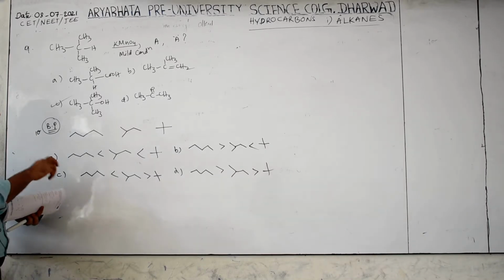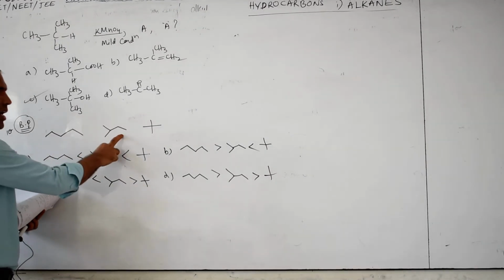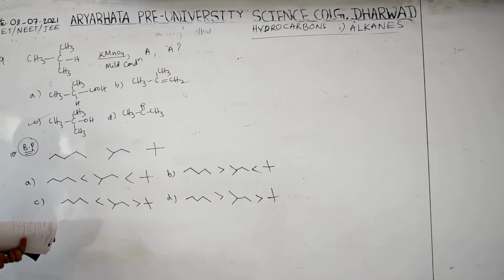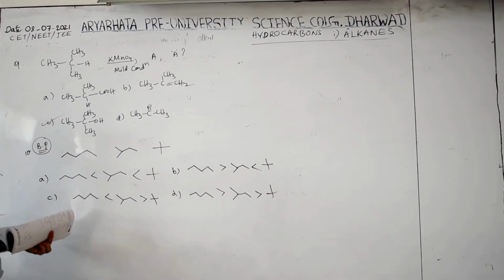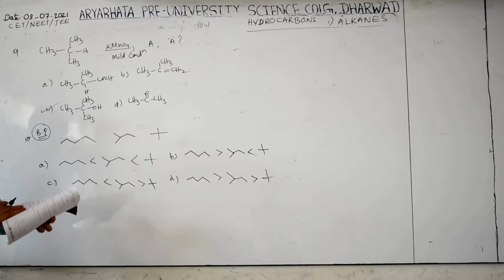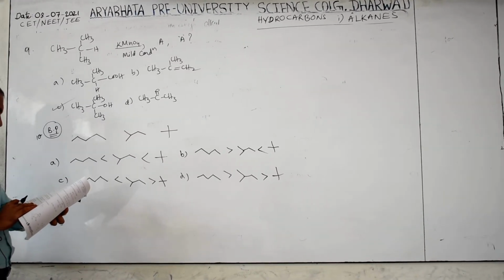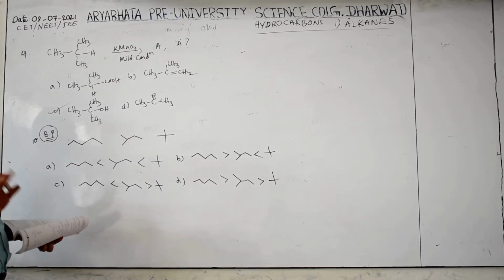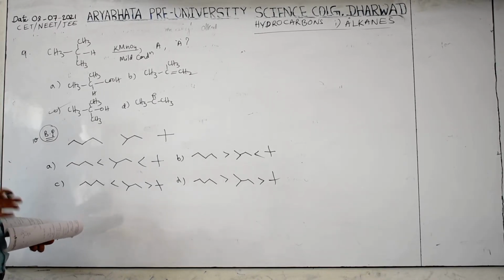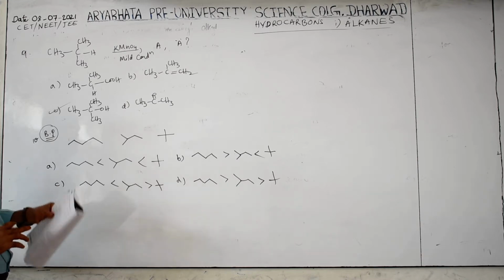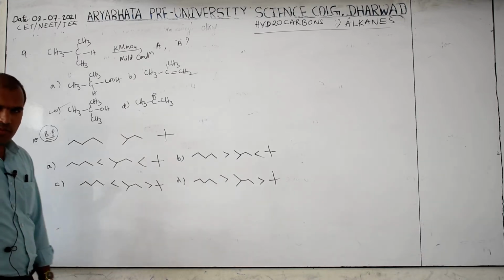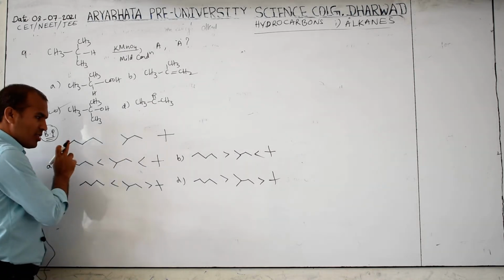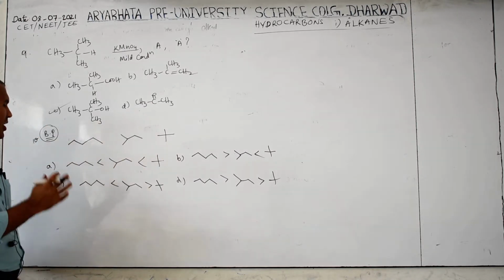Then the boiling point order of n-pentane, isopentane, neopentane. As branching increases, what happens to the boiling point? It decreases. Are they asking for increasing order or decreasing order? First you have to observe. Only the correct order is given; the words increase or decrease are not there. Then you have to select the correct order. So as branching increases, boiling point decreases: this one has the lower boiling point, this one has the higher boiling point. Now select the correct option.